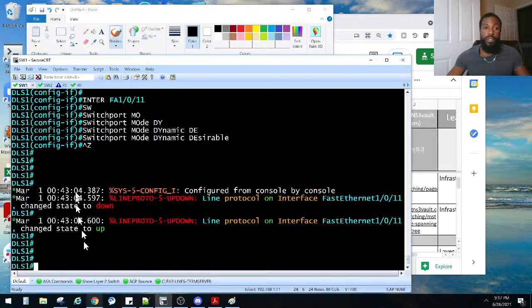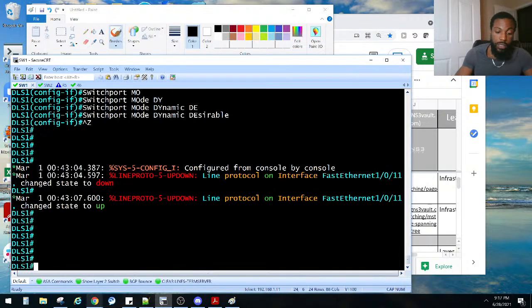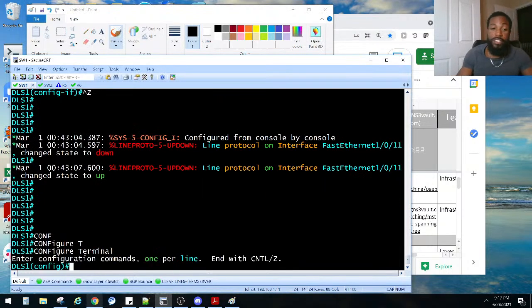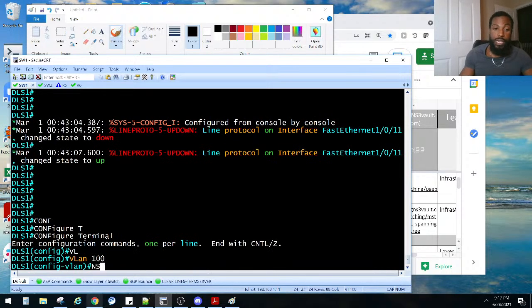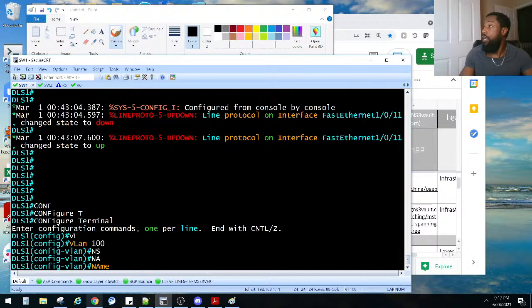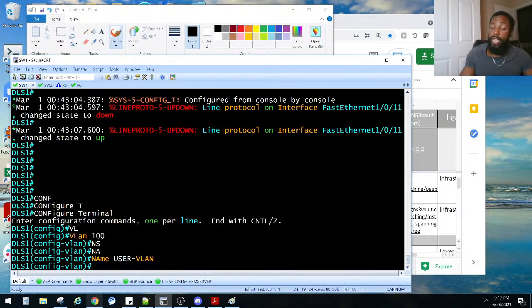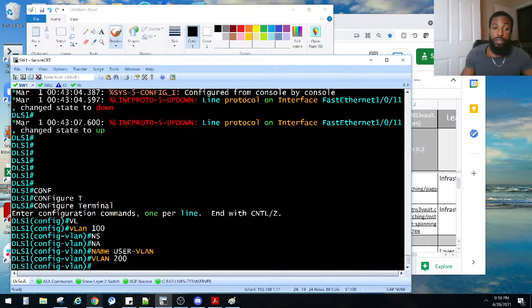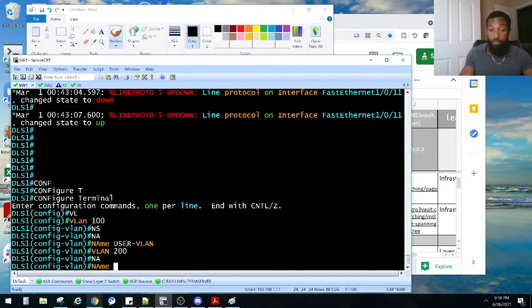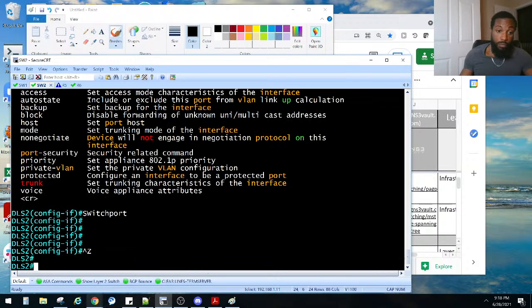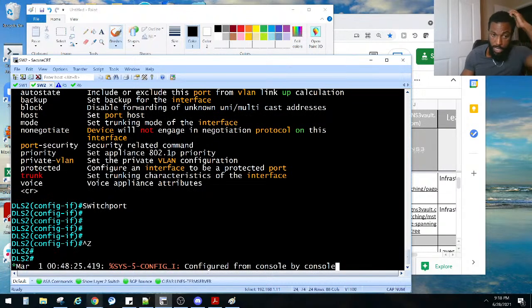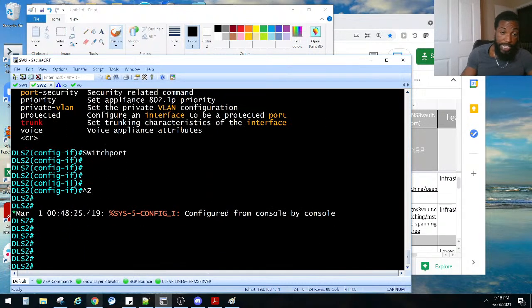So we're going to go to DLS1. We know how to create VLANs; we've done it a million times on this channel. VLAN 100, he said to name it user-VLAN, and VLAN 200 is the file-VLAN. Hopefully they did not propagate to our other switches. I hope that didn't change anything on that guy.